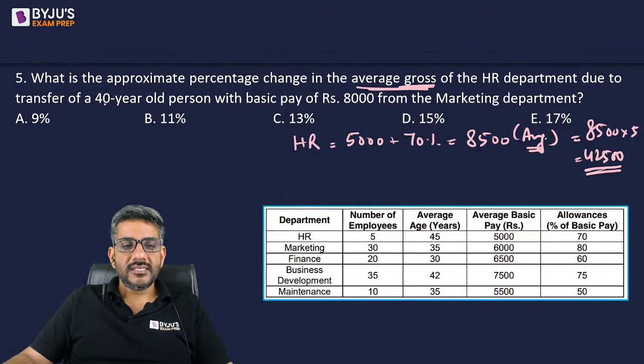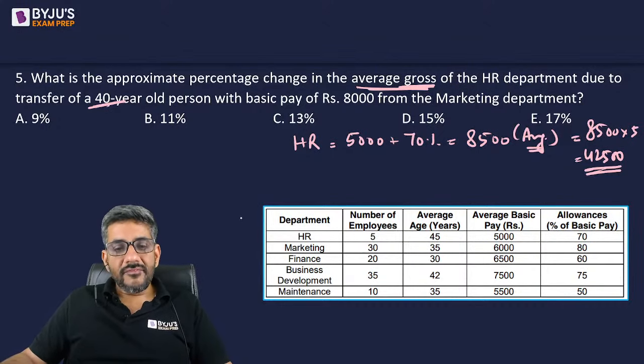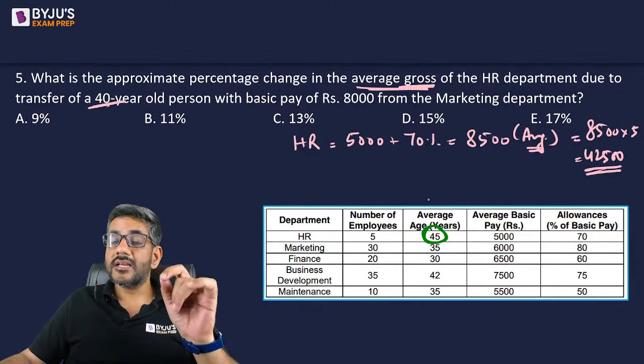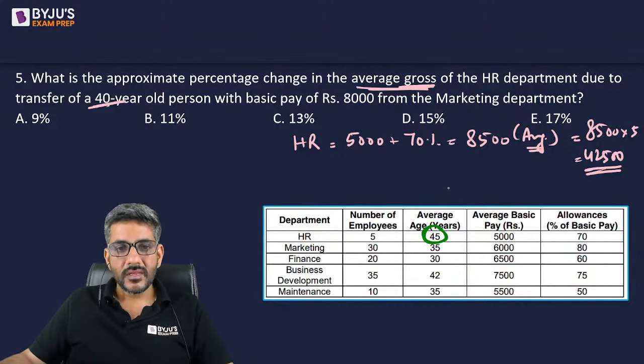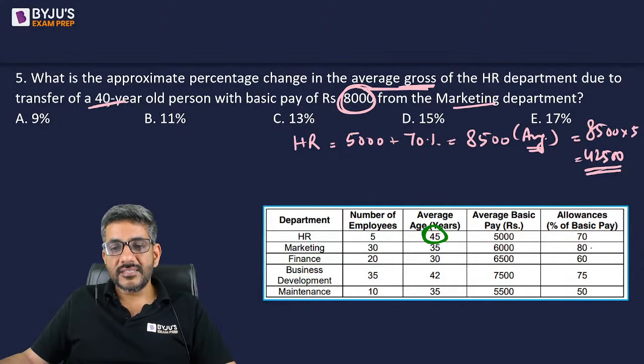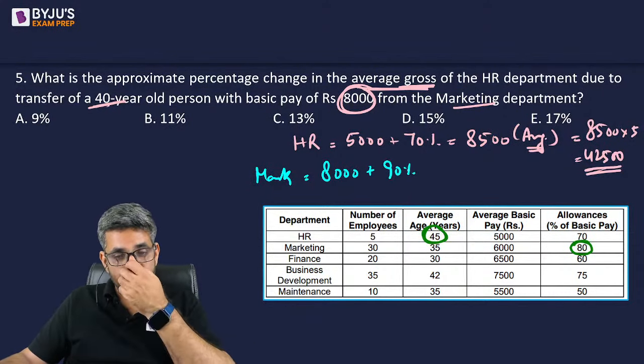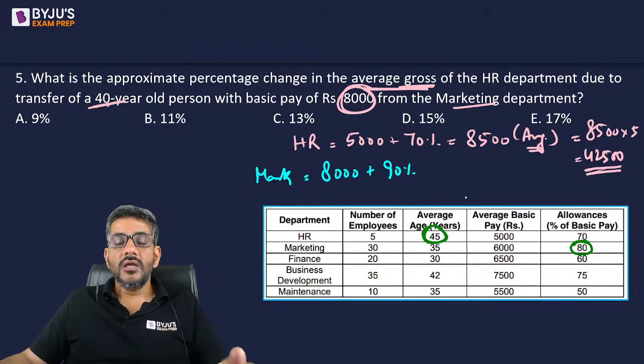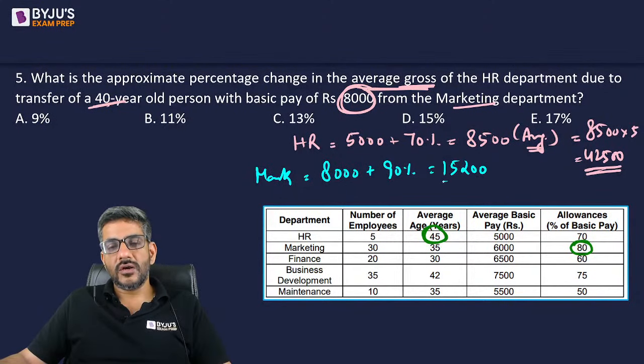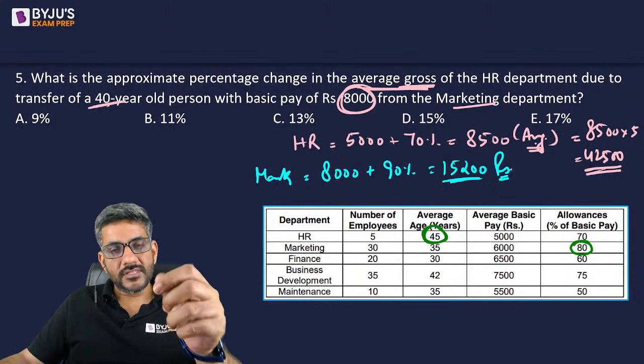But now another person has come in who is with an age of 40 years. If he is an age of 40 years and the average age of HR department is 45, this guy will get extra 10% allowance. Currently, the basic pay of this person is 8,000. And because he's from marketing, that means currently he's getting 80% allowance. Now he'll start getting 90% allowance. So he would be getting 8,000 rupees plus 90% allowance, 10% extra because he has been promoted to a higher average age income group. So that is 8,000 plus 7,200, 15,200 rupees is the gross salary of this person.